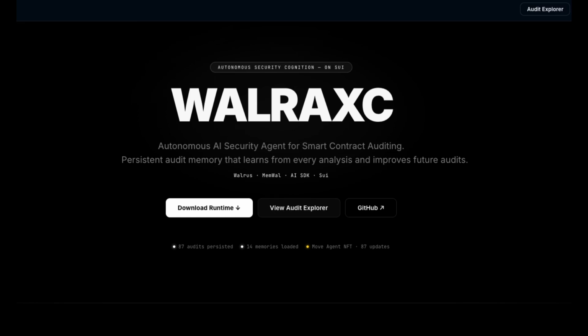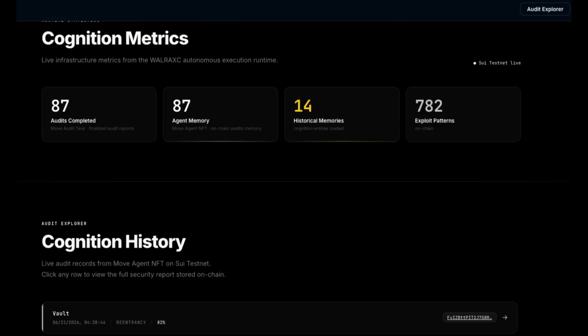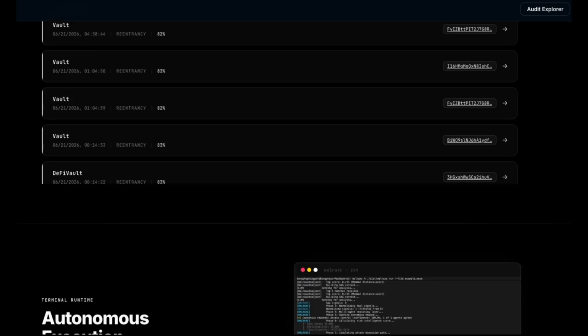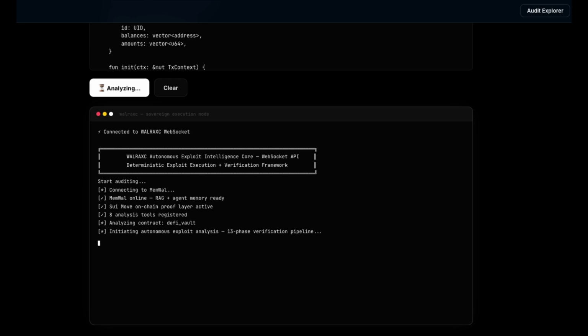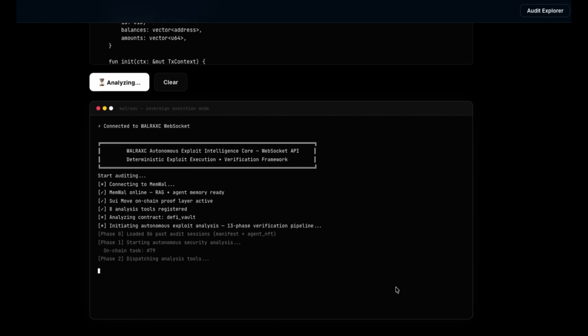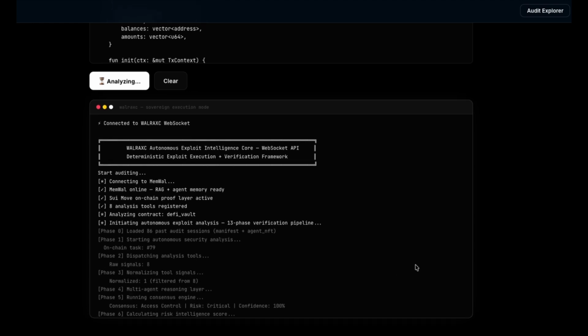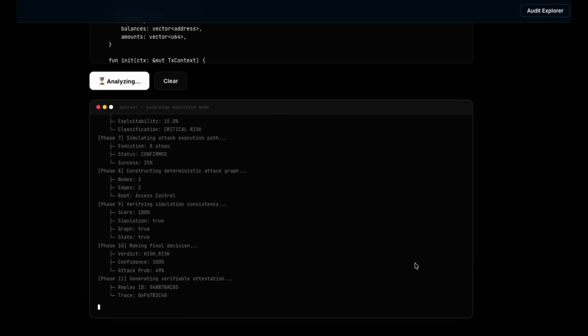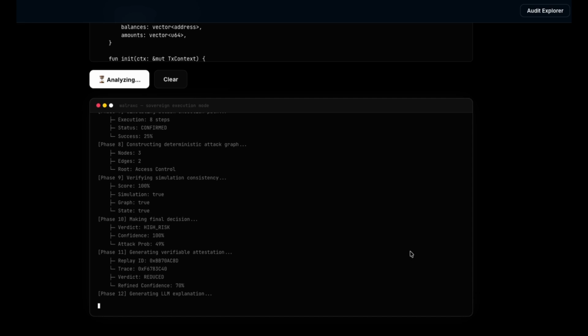Now, we will show our front end: the audit intelligence pipeline, cognition metrics, and cognition history from the audit path. We can run the audit of a smart contract on the front end, not just in a terminal. You can see everything the agent does live in the terminal, from phase 0 until phase 13. Let's run it and show the result after refresh.